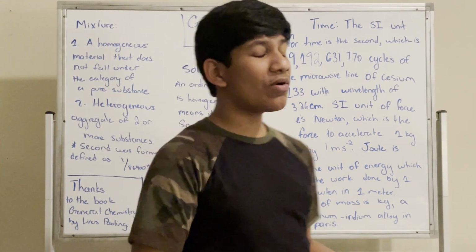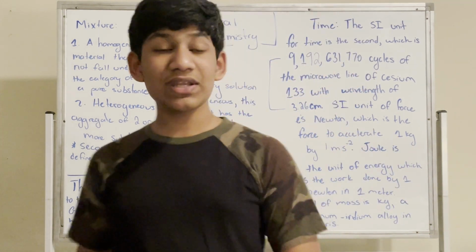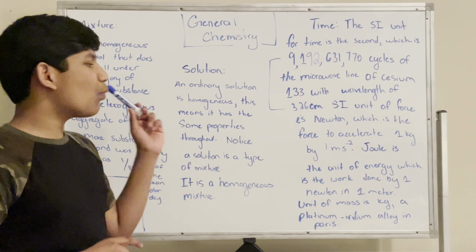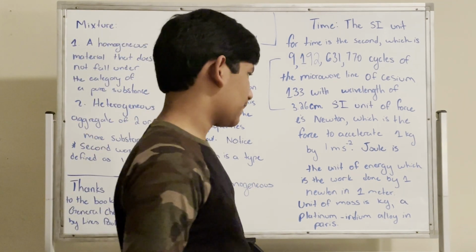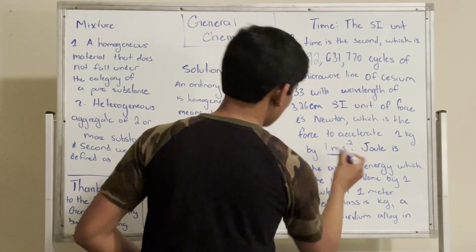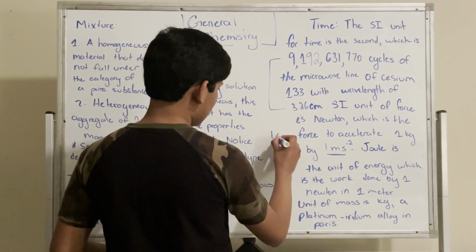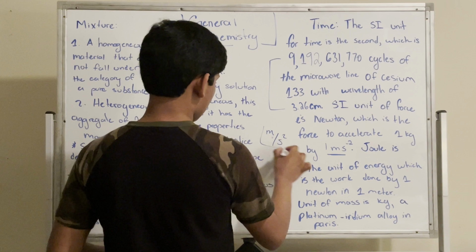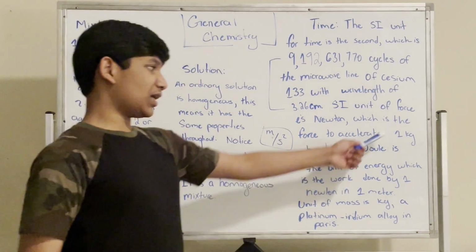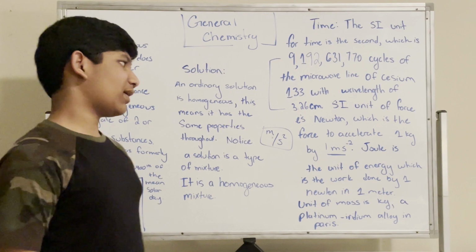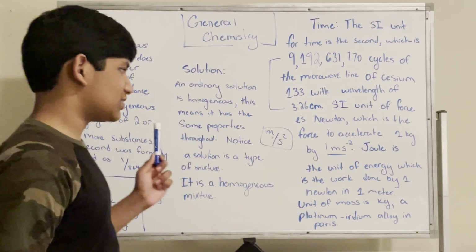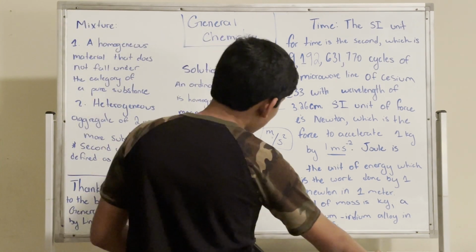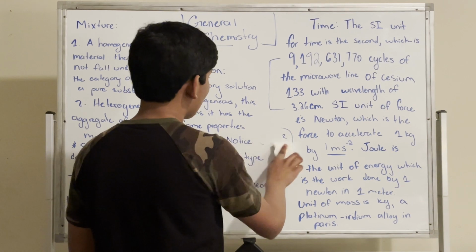Now, the SI unit of force is the Newton. A Newton is pretty simple. It's the force needed to accelerate 1 kilogram by 1 meter per second squared. So if we accelerate 1 kilogram by 1 meter per second squared, we get a Newton. That's how much force is required, and that's what we're going to be using when we're talking about forces.